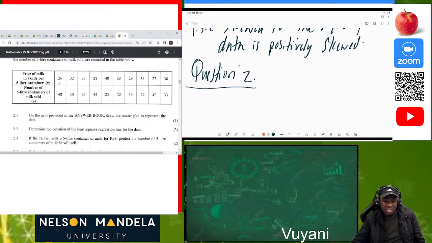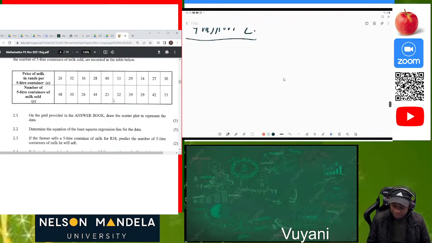So you can actually see that this is our X, this is our Y. The moment you see this, you use your calculator, you press your mode, then you choose option number 2. Then you insert your X values, you insert your Y values before you do anything. Now they say that on the graph provided below, plot your scatter plot. Let me just try to plot it first.